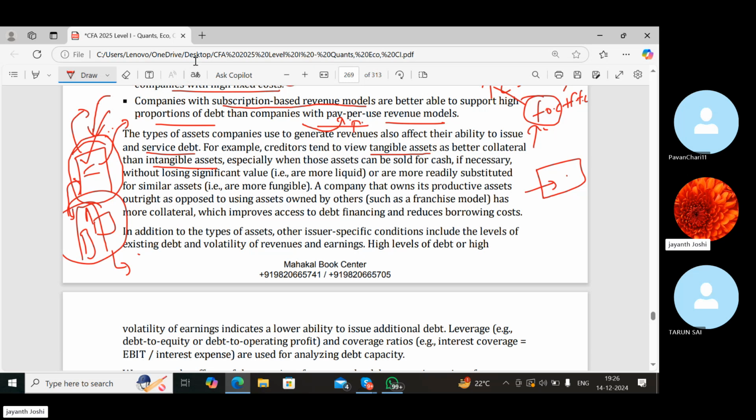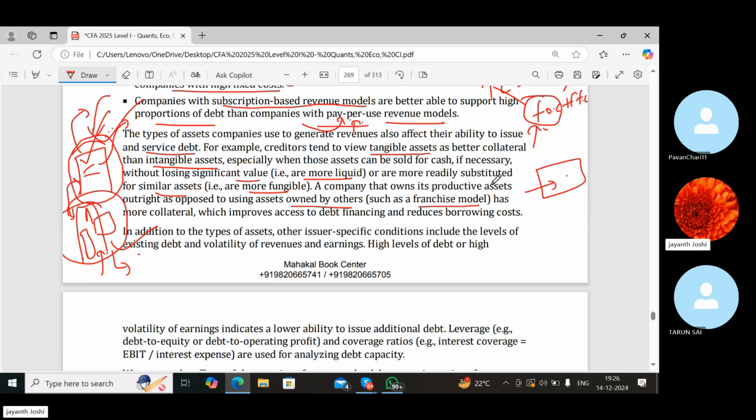So here the assets, here they have more tangible assets, here more intangible, because technical know-how, skills and all are intangible things. You can't touch them, and there's no physical substance for them. And if necessary, without losing significant value, are more liquid, or are more readily substituted for similar assets, that is more fungible. So a company that owns its productive assets outright as opposed to using assets owned by others, such as franchisee model.